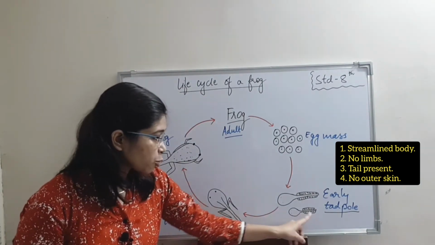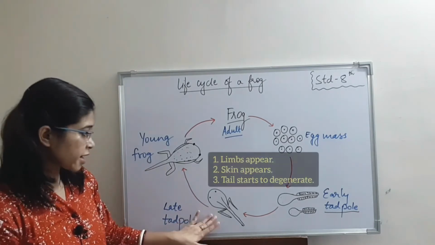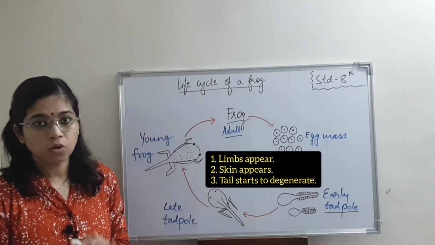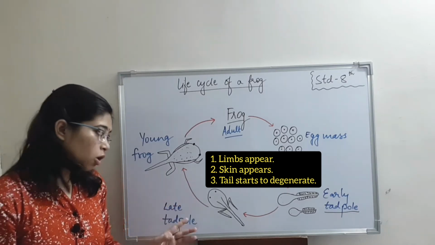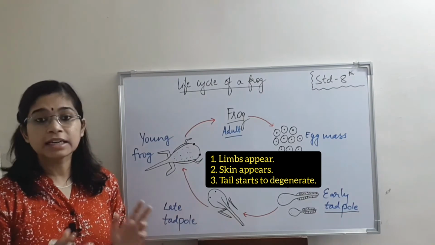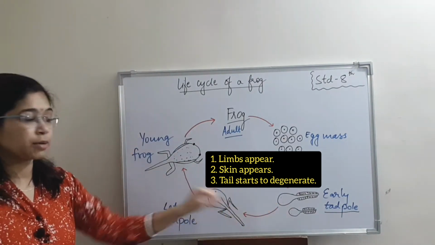Also, there is the production of the tail for proper swimming. In this stage, the tadpole will produce an extra protective skin over the complete surface. Also, the limbs will get produced and slowly the tail will get degenerated. Okay, these are some of the changes which we see in the tadpole stage.